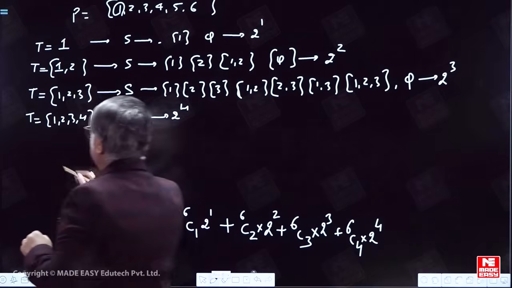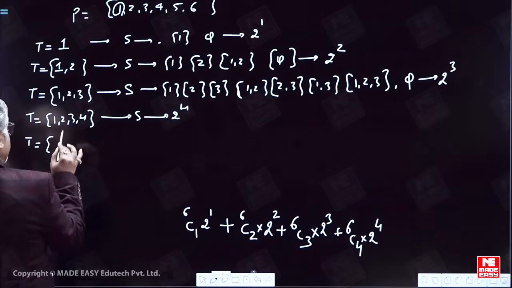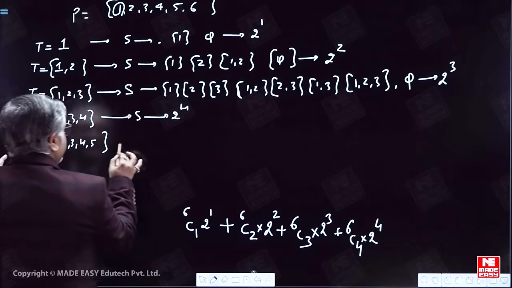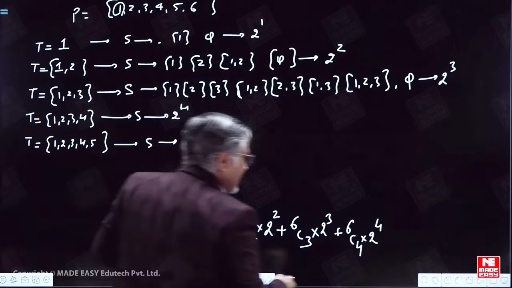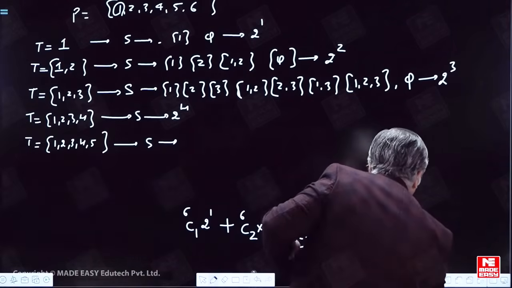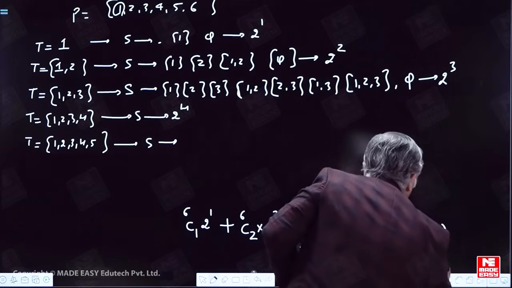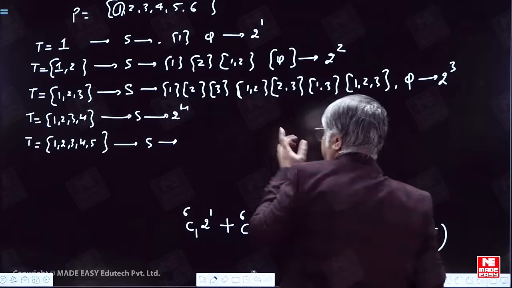This way. And same thing if I take any 5 elements. First of all, we have to select which 5 elements. Any 5 elements can be selected from these 6 elements in 6C5 ways, and for each of these cases, S can correspondingly have 2 power 5 values.